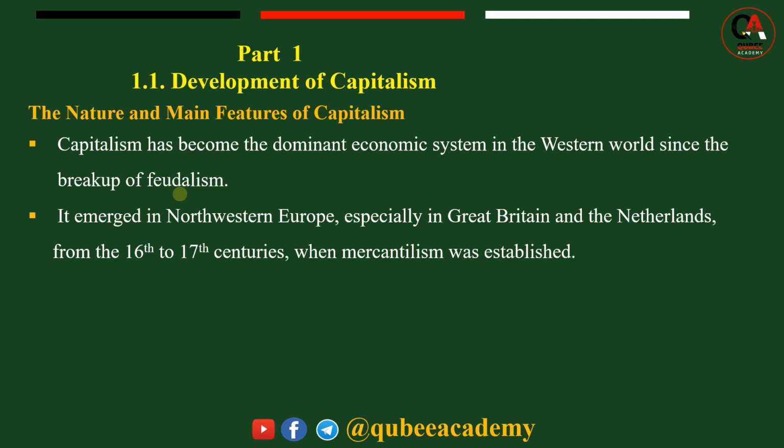For Europeans, the old system meant feudalism. The new system meant capitalism. So capitalism emerged after the decline of feudalism. We can say in short, capitalism has become the dominant economic system in the Western world since the breakup of feudalism.